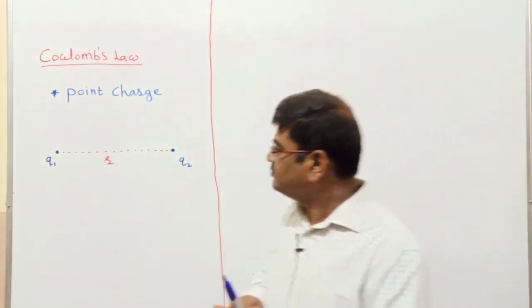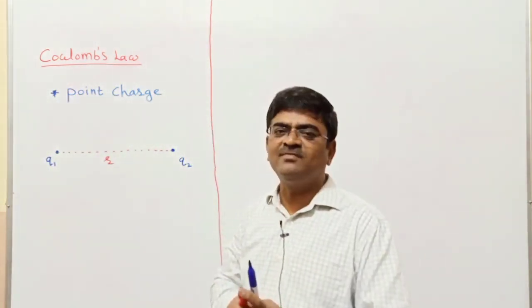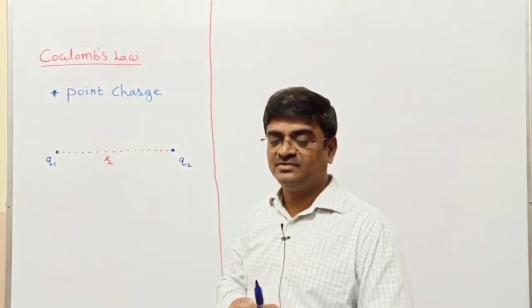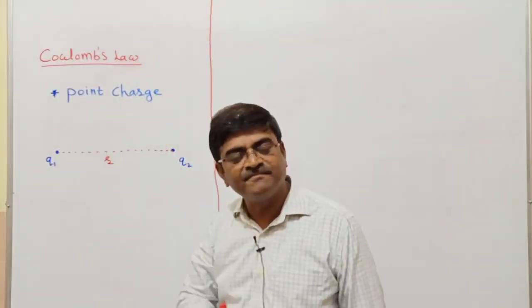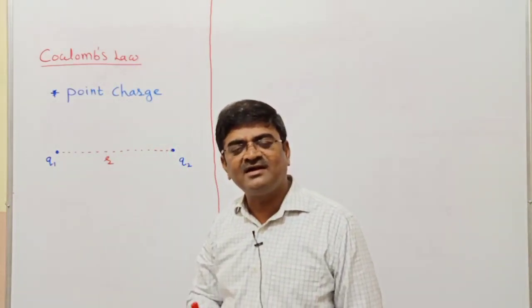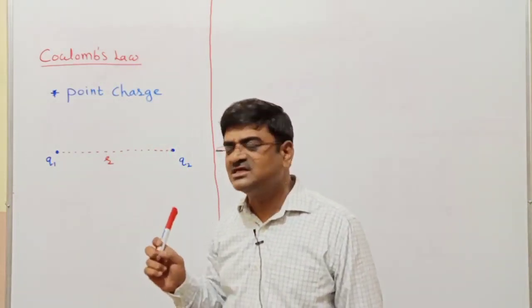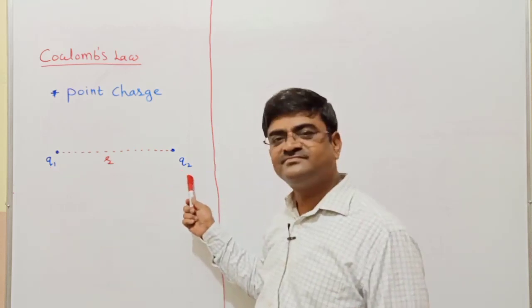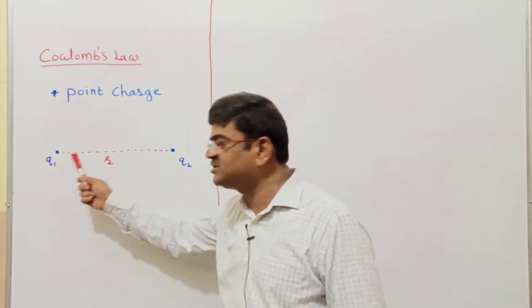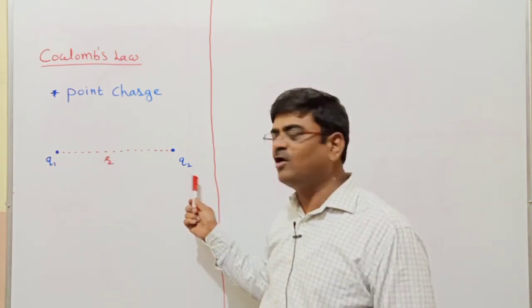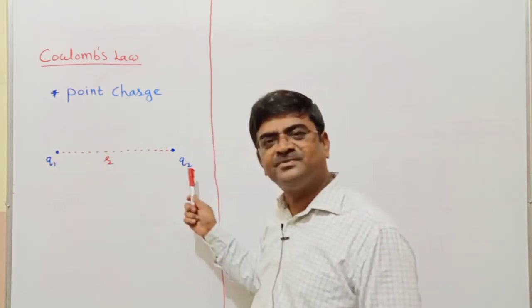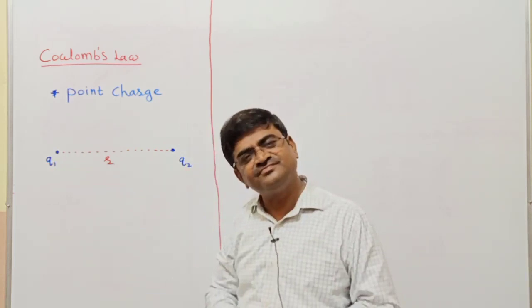Then, by the observation of Coulomb, he noticed the force of attraction or repulsion. When will I have attraction between these two charges? If they are unlike. So if Q1 is positive, Q2 is negative, or Q1 is negative, Q2 is positive, I will have attraction.